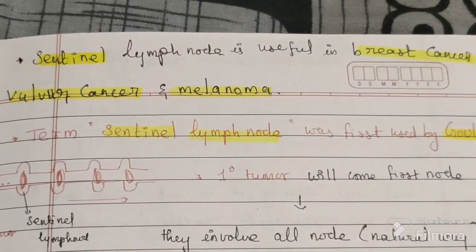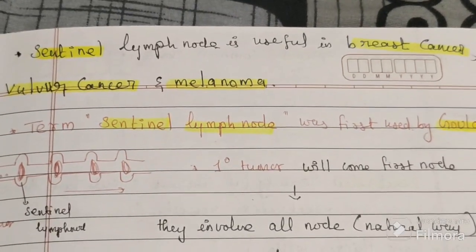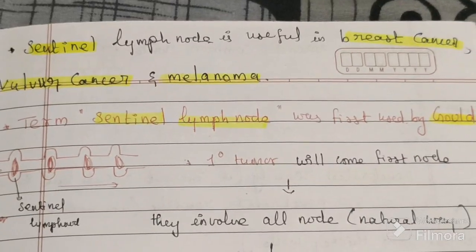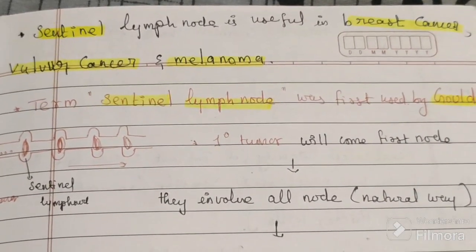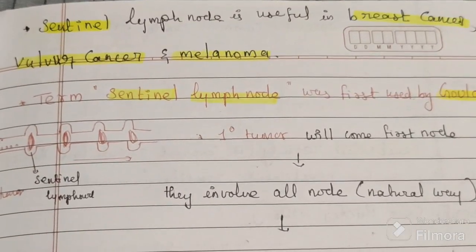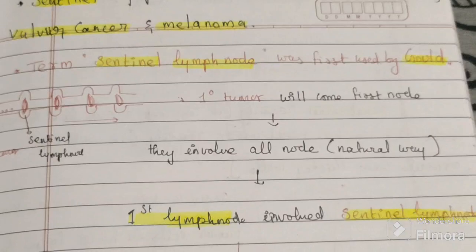The sentinel lymph node is of greater importance because by checking it we can predict whether the other lymph nodes are involved or not.